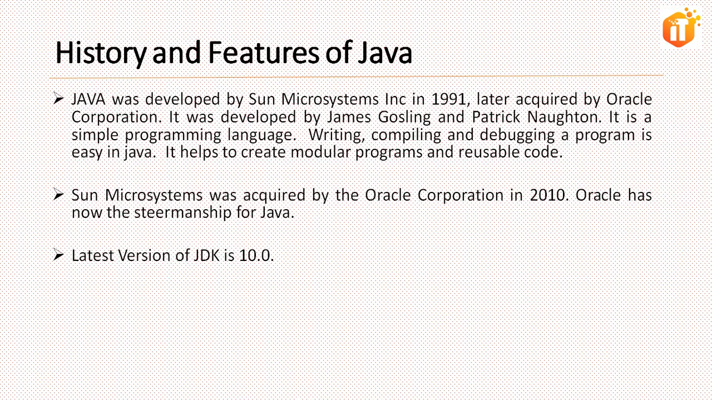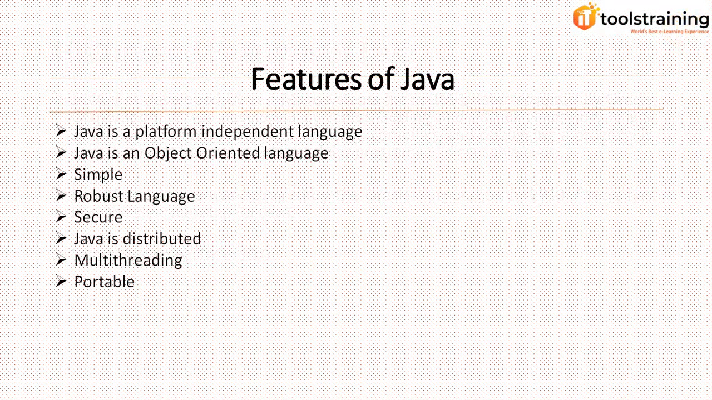I want to add one more point here in the history. Initially Java was called Oak, and later on, in 1995, it was renamed Java. Sun Microsystems was acquired by Oracle Corporation in 2010, so Oracle now has the stewardship of Java. The latest version of JDK in the market now is 10.0. Now we'll talk about the features of Java.